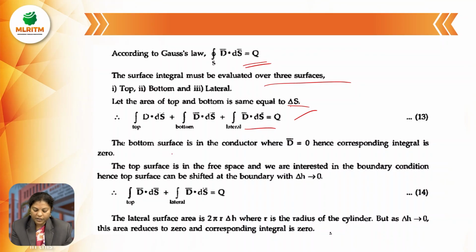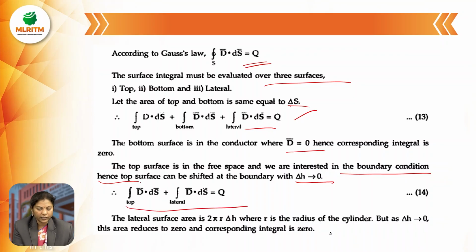Here the bottom surface is within the conductor, and in the bottom D equals 0, that is, electric flux density inside the conductor is 0. Hence the corresponding integral is also 0. The top surface is in the free space and we are interested in the boundary condition. Hence the top surface can be shifted to the boundary with delta H equal to 0. So therefore, integral over top D dot dS plus lateral surface D dot dS equals Q.